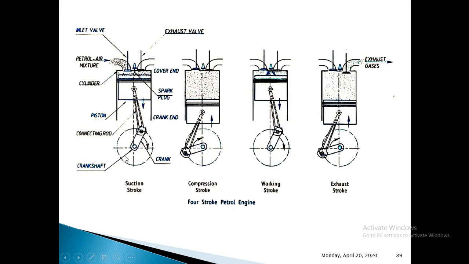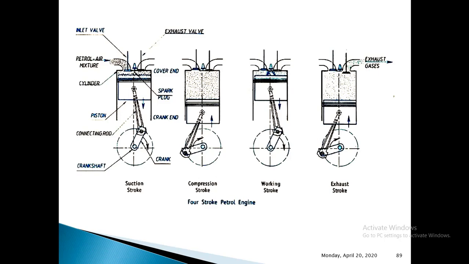Now let us see how that air fuel mixture will be entering into the combustion chamber during this suction stroke. Yes, the piston, initially at the top dead center, will start to move towards bottom dead center, and due to this a partial vacuum will be created inside this engine cylinder. That means the pressure in the cylinder will fall below the atmospheric pressure.